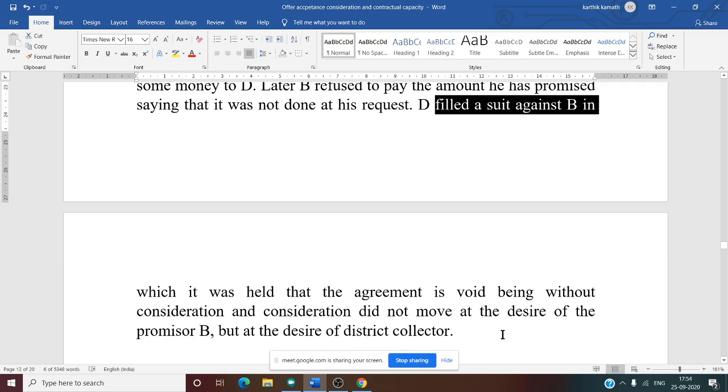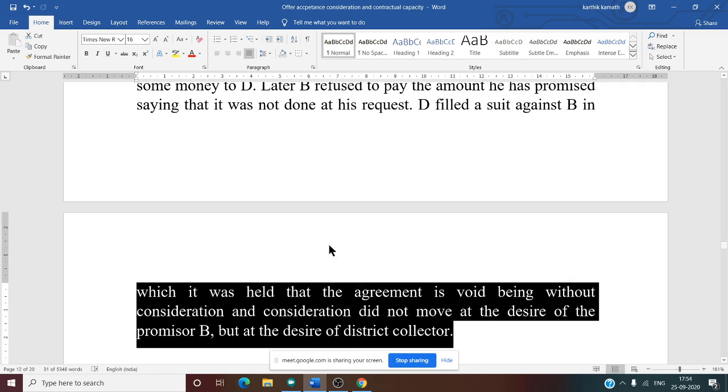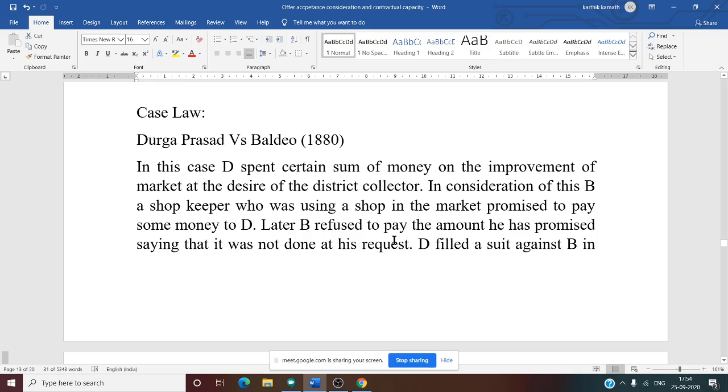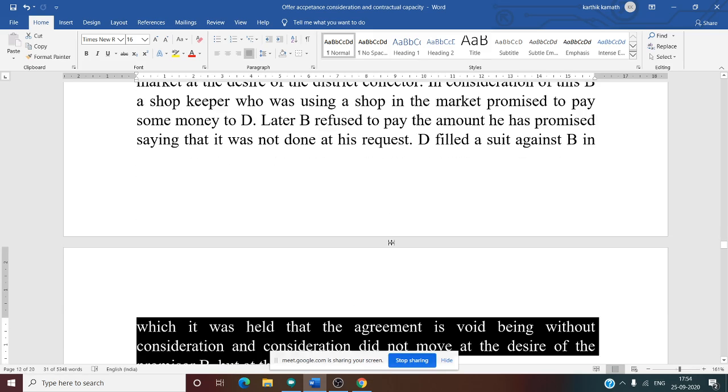But what judgment is given? The judgment says that the agreement is void itself. Agreement is void being without consideration, and consideration did not move at the desire of the promiser B. So there is no consideration between Baldev and Durga Prasad. That is the first thing.